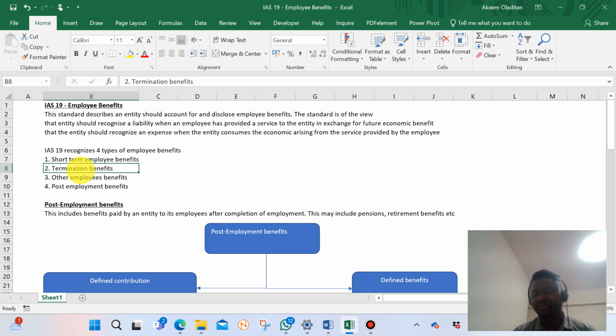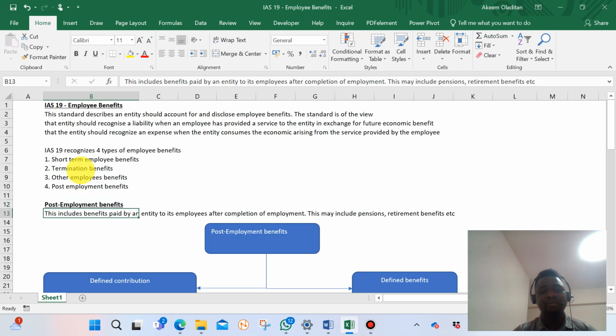Other employee benefits are anything that doesn't fall under short-term employee benefits, termination benefits, and post-employment benefits. But for the purpose of this discussion, I'll be talking about post-employment benefit, which is the fourth one.